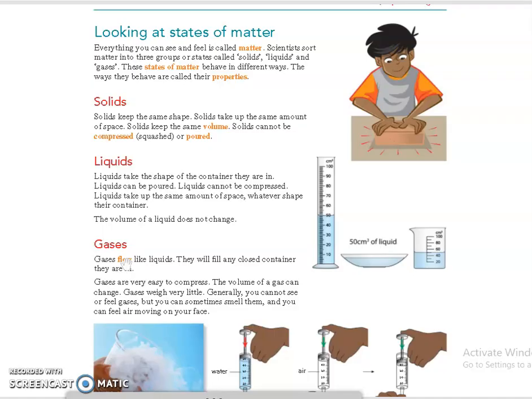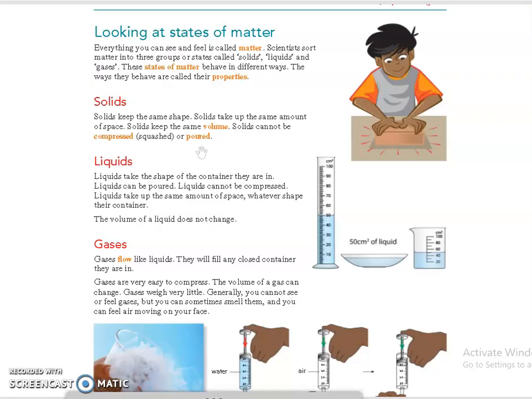Okay, so first thing is about solids. So we know states of matter is divided into three: solid, liquid and gas. So what is a solid? So we know that solid has a fixed shape and a fixed volume, and it cannot be compressed or poured.